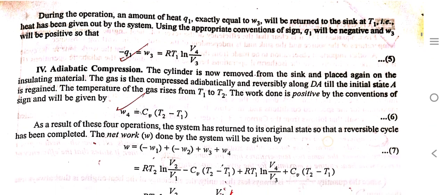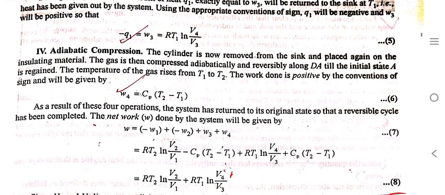Fourth is adiabatic compression. The cylinder is now removed from the sink and placed again on the insulating material. The gas is compressed adiabatically and reversibly along DA till the initial state A is regained. The temperature of the gas rises from T1 to T2. The work done is positive, and so W4 will be equal to CV times (T2 minus T1). As a result of these four operations, the system has returned to its original state.